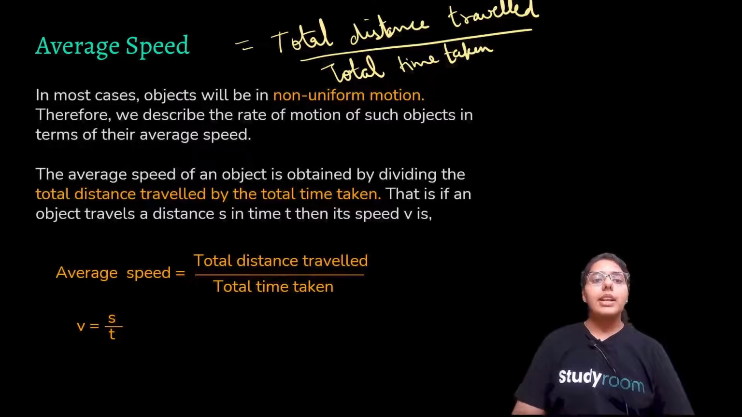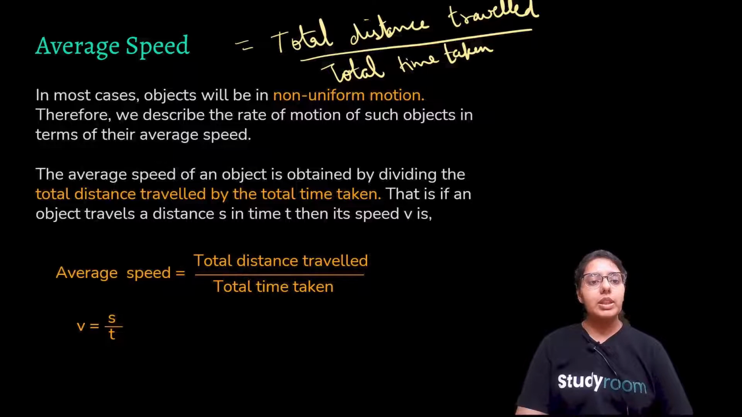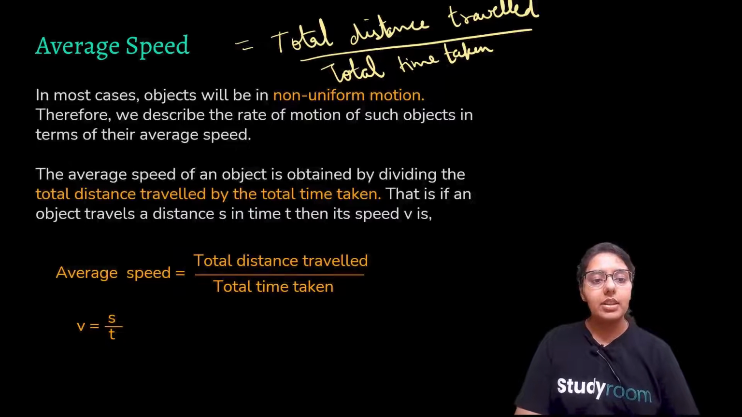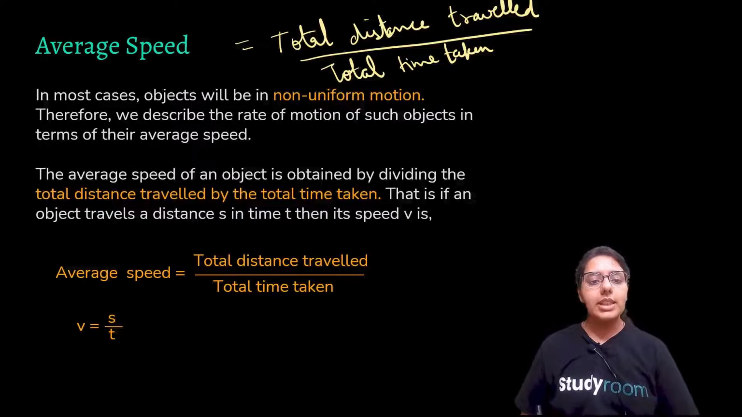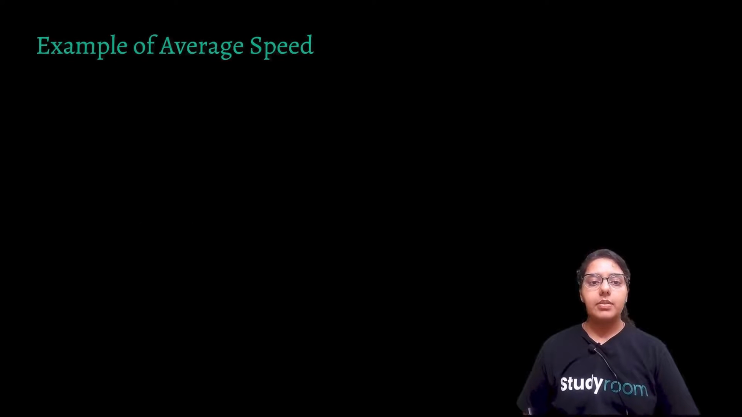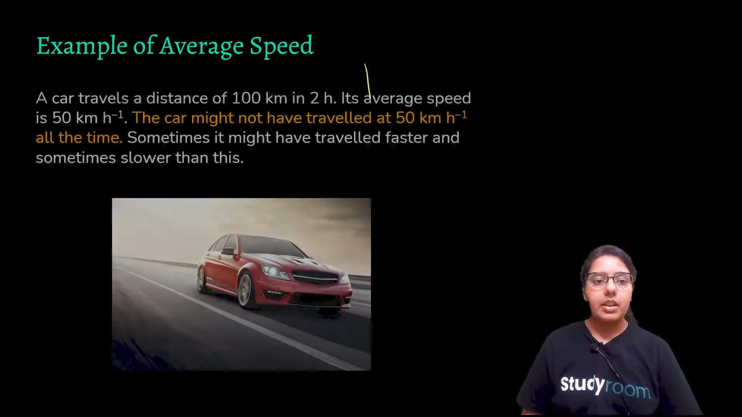So, in most cases, objects will be in non-uniform motion. Therefore, we describe the rate of motion of such objects in terms of average speed. Okay. So, average speed is total distance travelled upon total time taken. So, let's do some examples of average speed.